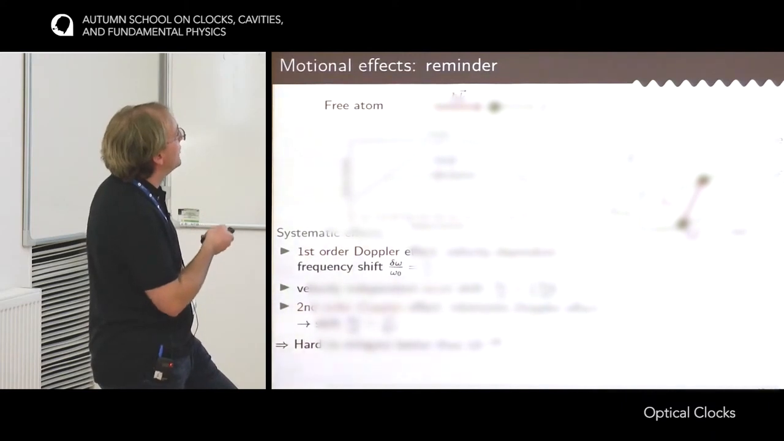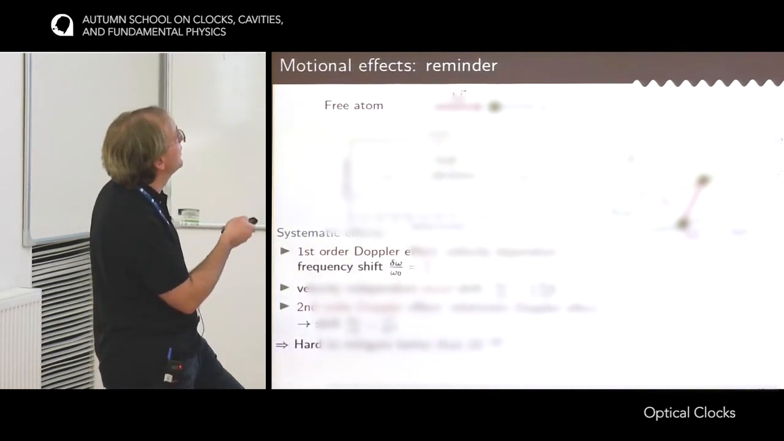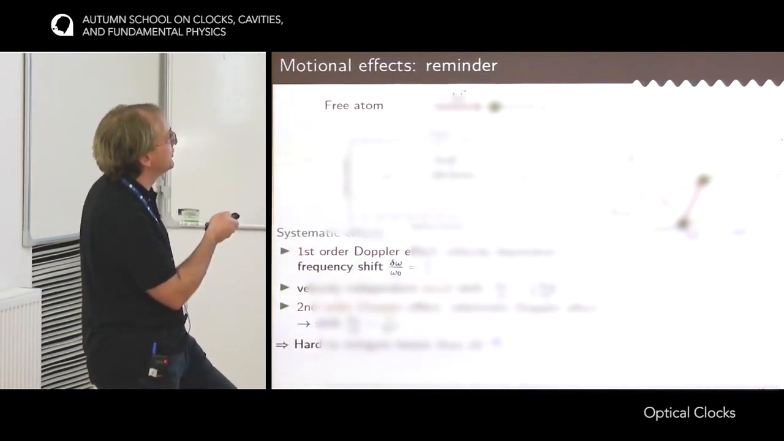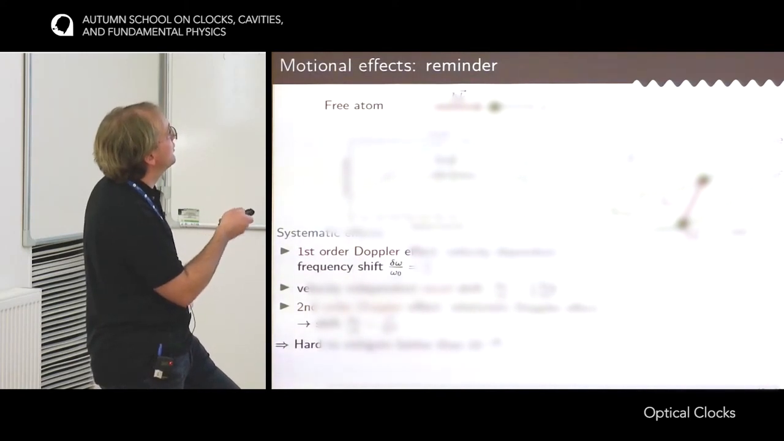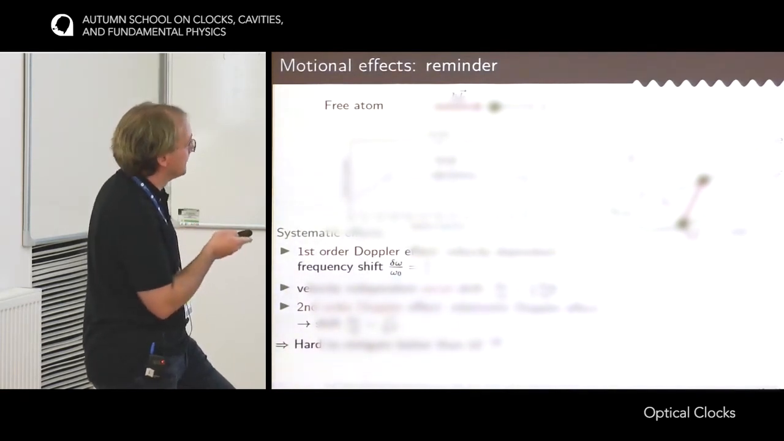So all these effects combined mean that when you probe the atom, this is a transition probability as a function of the detuning between the clock laser and the atom. So 0 means clock laser at resonance. You have a broadening of the resonance, which is the Doppler broadening, and a shift of the center of the resonance, which is the recoil shift.